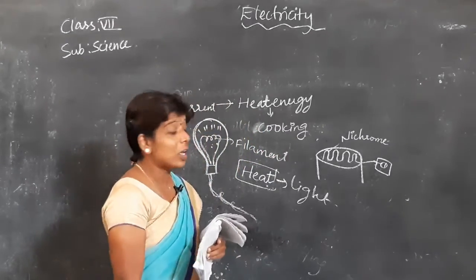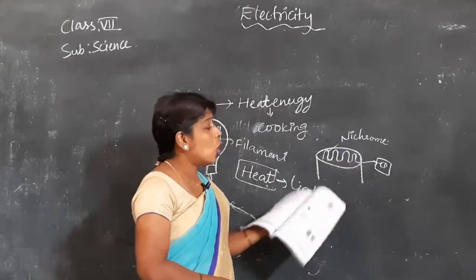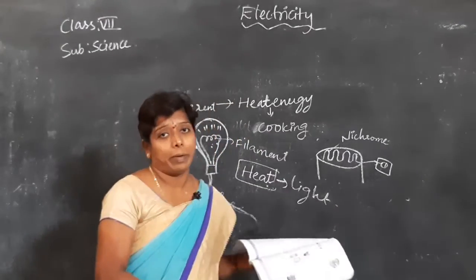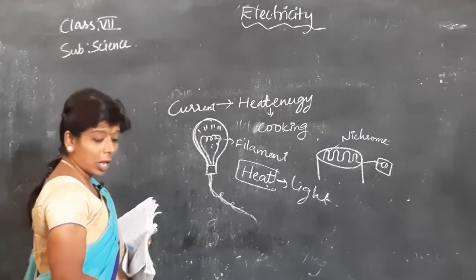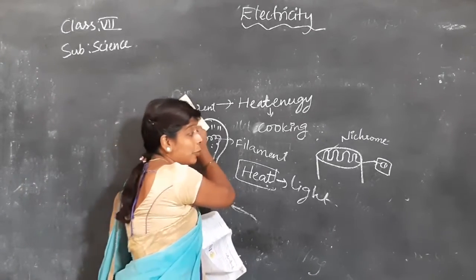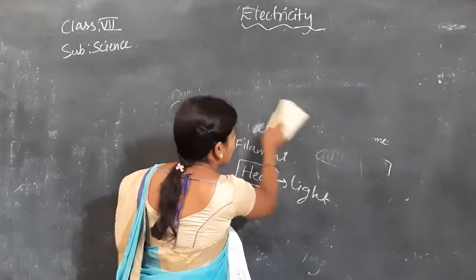When you pass current into that, it becomes reddish in color, it becomes hot, and on that if you keep any vessel, you can cook it. So this is about our electrical energy changing into heat energy. That heat energy we are using for cooking and for heating the water.